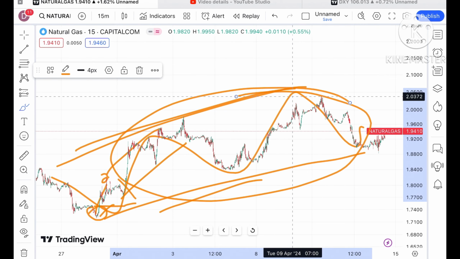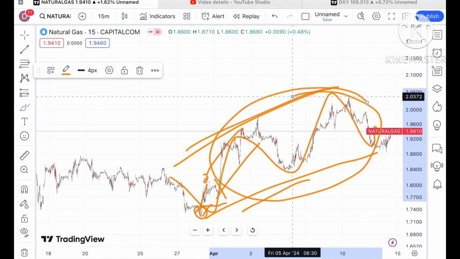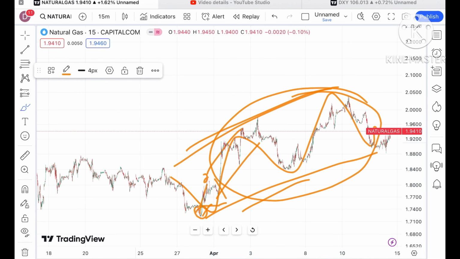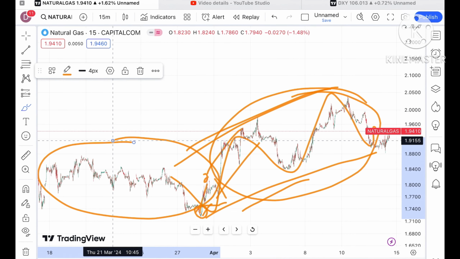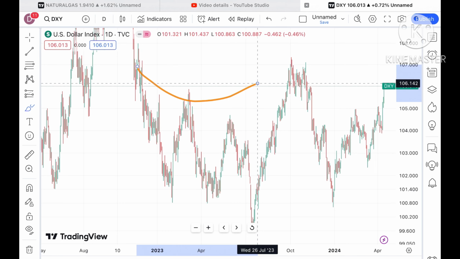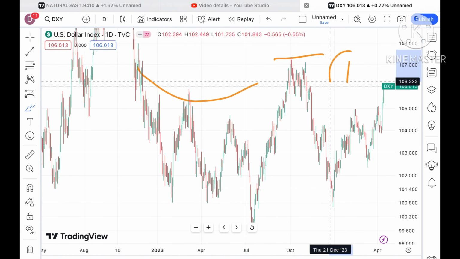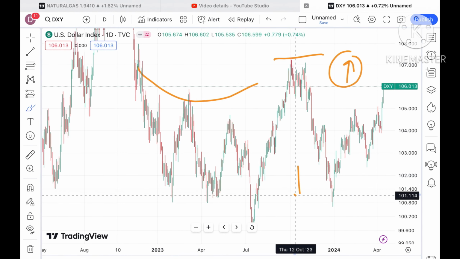Chances will be very high that if the price keeps sustaining over this level, we can see a further upside movement, because previously the range and volatility were very low compared to what we have seen after the month of April. If you look at the dollar index also, you will see clearly that the dollar index is continuously moving upside, and I have already explained that there is a clear pattern forming, and chances are very high that it will go above a level of 107, because this pattern is supporting this trend, and we can see a chance of going further upside for the dollar index.